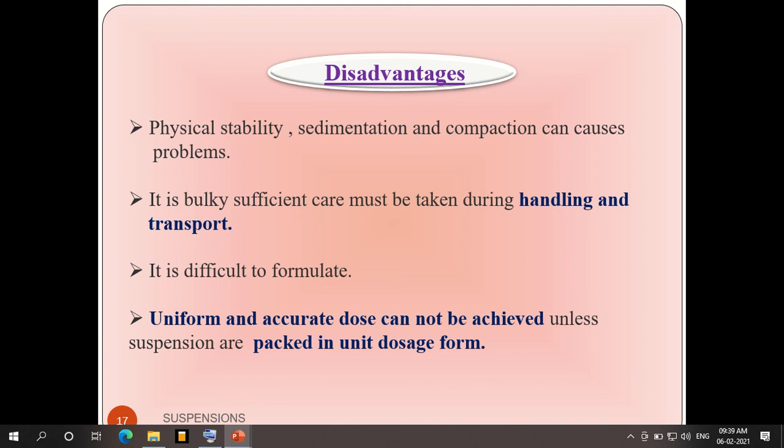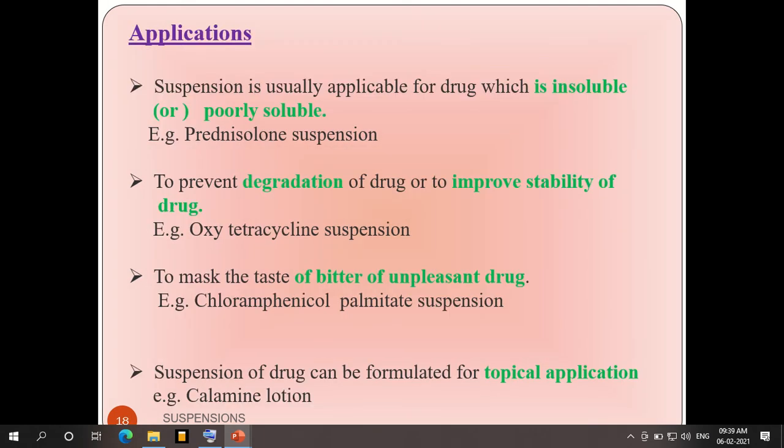When you take one tablet, you can say exactly it is 200 mg or 500 mg or 4 mg. But with a suspension, you need to take it with a spoon, tablespoonful or teaspoonful, and you should know very well what a teaspoonful holds in that dosage form. And along with that, the shaking: as I told, if you take the upper portion without shaking, measuring with the spoon, you will not even get a single proper dose. So these are a few disadvantages associated with suspensions.